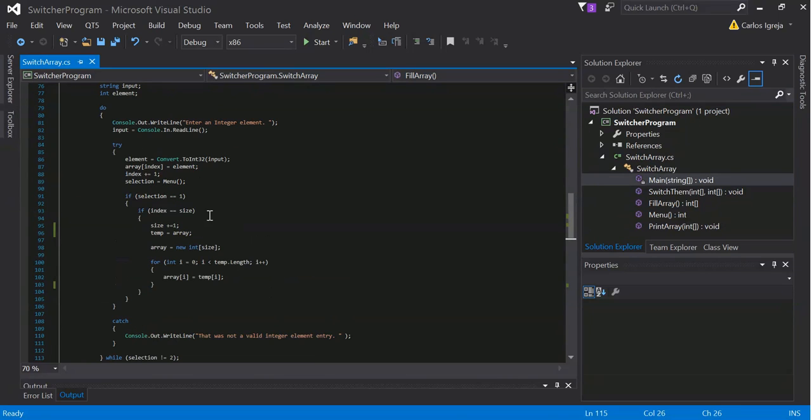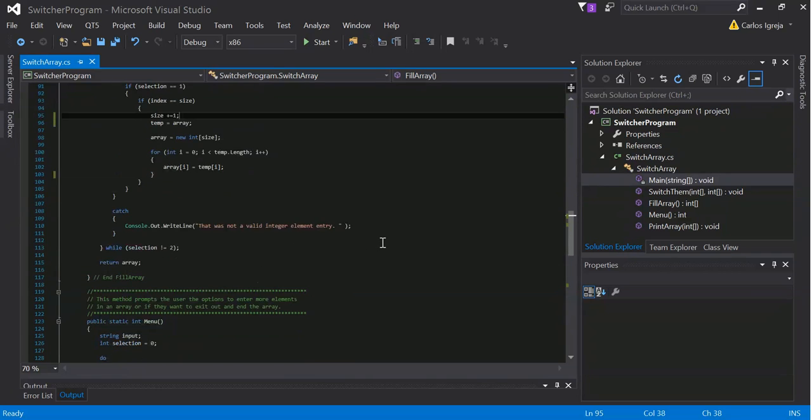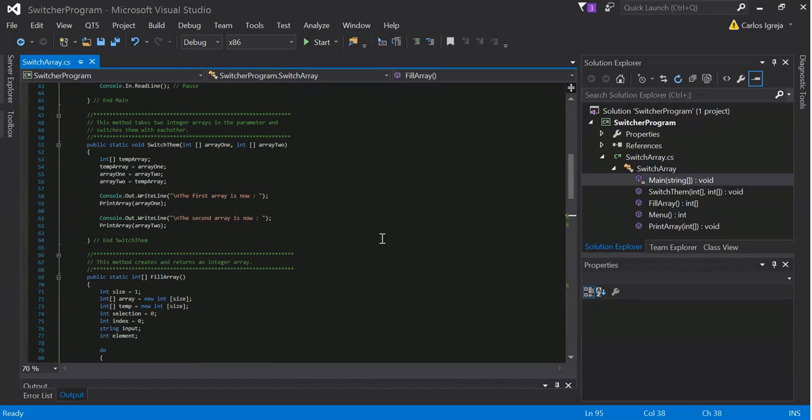Yeah, the code, I don't know, could be a little cleaner, but not really that bad. Other than that, that's pretty much it for the switch array program. Thank you.